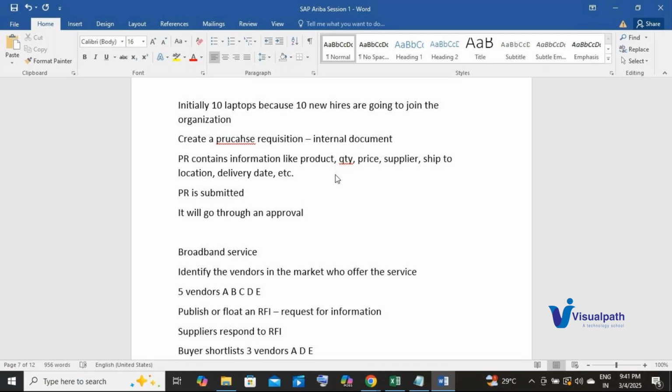Now consider, you are buying a mobile for yourself, but you don't have the finances to buy the mobile. So what will you do before placing the order on Amazon or Flipkart? You will either go to your mother or your father or your brother who is in a position to finance your mobile. Agree? You will not directly place it, right? You will seek their approval.